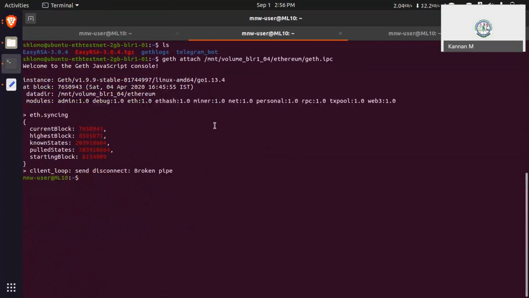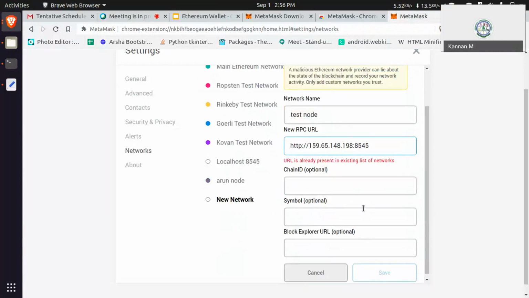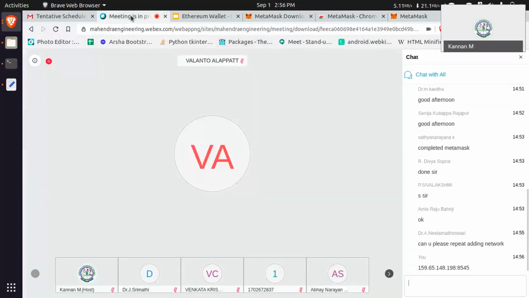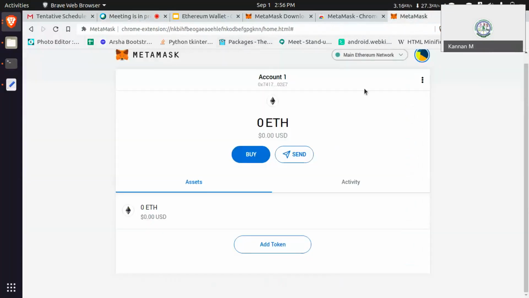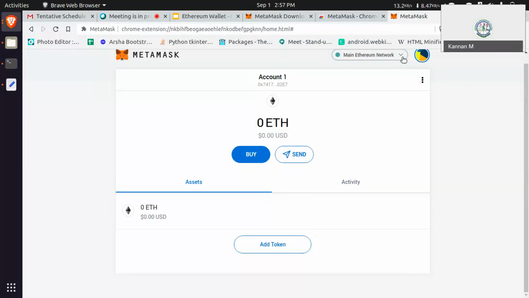I shared it in the chat. Just try to add it. If you're adding, just click save. That's all. Clear that network part. I'm entering that IP. It's showing something malicious. I have to enter HTTP colon slash like that.